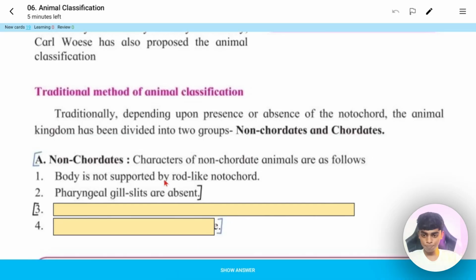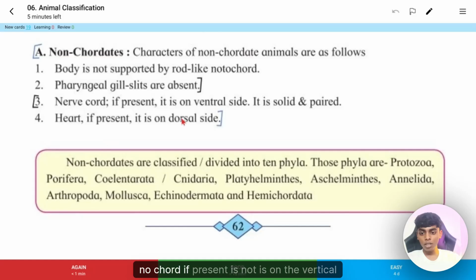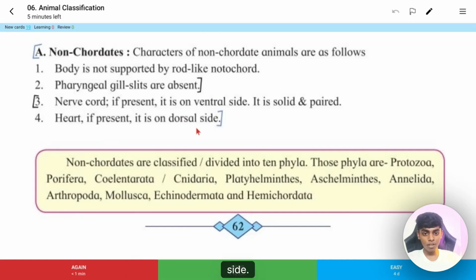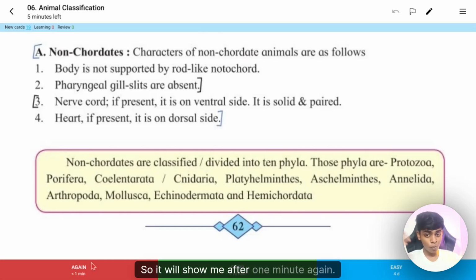Now it will ask me a question and cover the answer. You have to think in your brain what the answer is. I click on the card: nerve cord, if present, is on the ventral side, it is a solid pair. If I could not remember it, I will click on the red button, so it will show me the card again after 1 minute. If I could remember it very easily, I'll click on the easy button. It will show me after 4 days. Okay, so it was not easy for me.